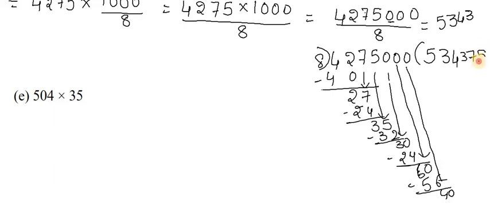So we all know that 8 5s are 40. 534,375, or 5,34,375.